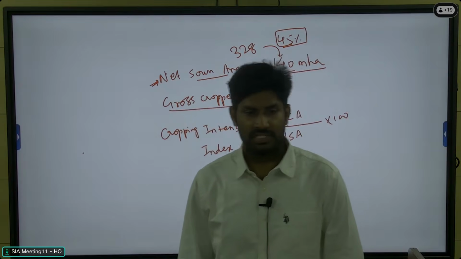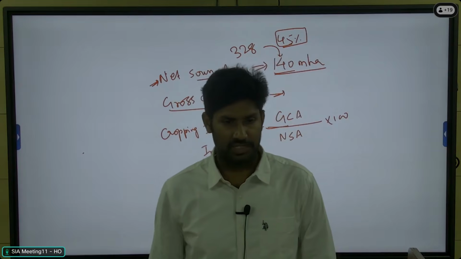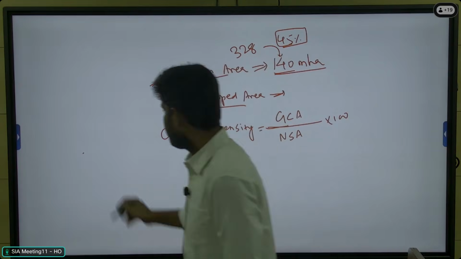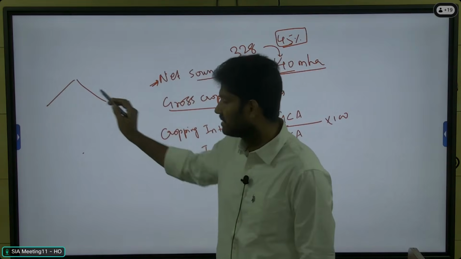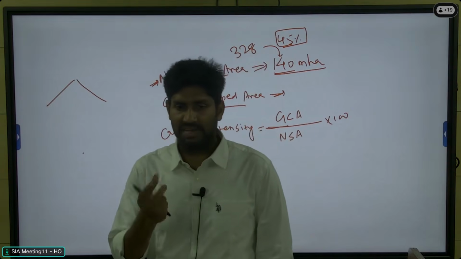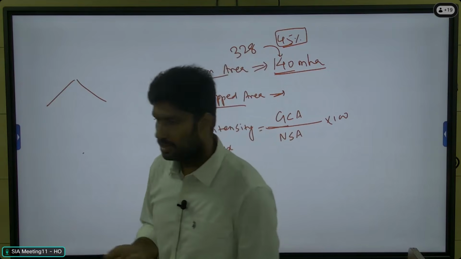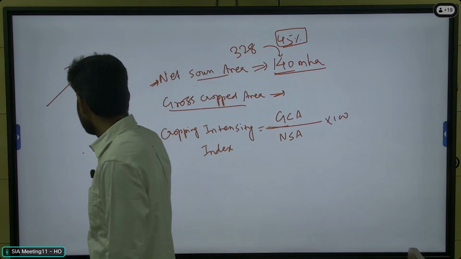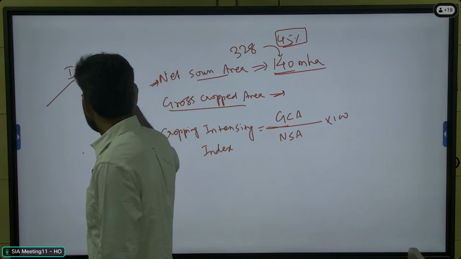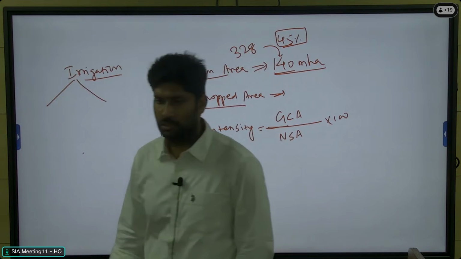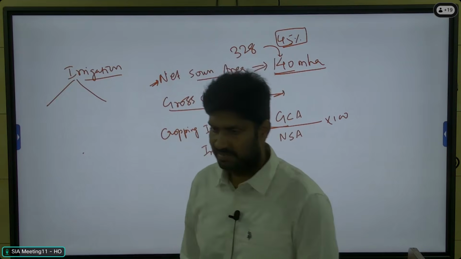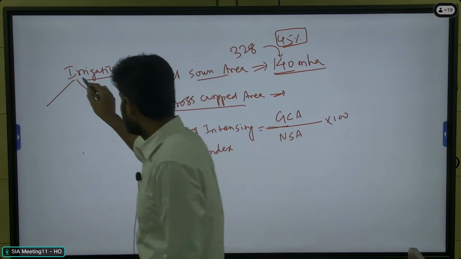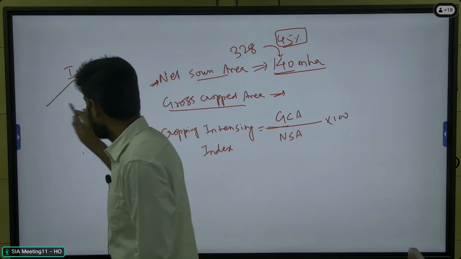For this, we need to understand the two types of agriculture, right? Here, the types of agriculture are based on one simple classification: water availability, or irrigation source. Irrigation means the application of water to the croplands. So based on the irrigation availability, there are two types of agriculture in India: